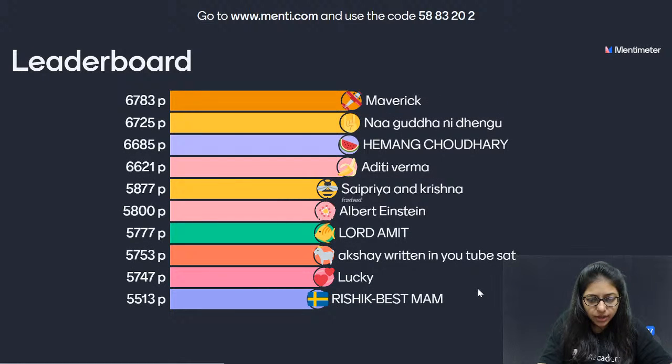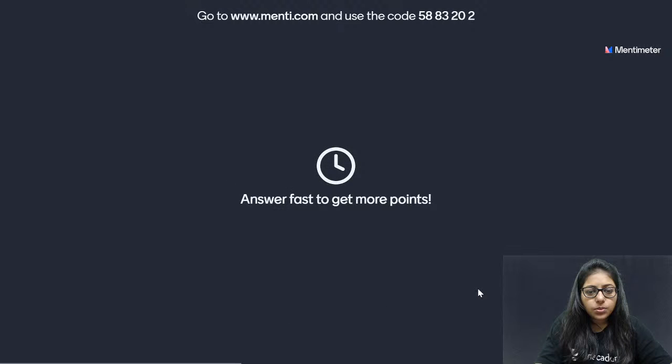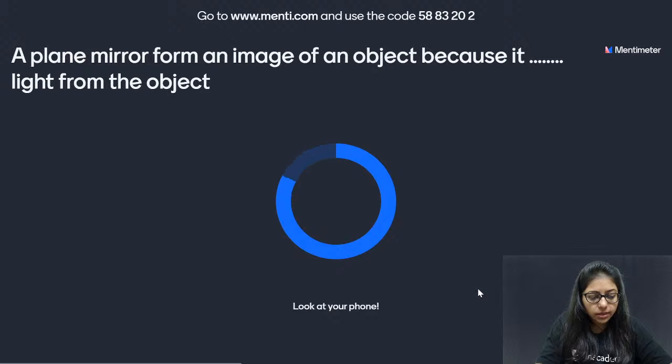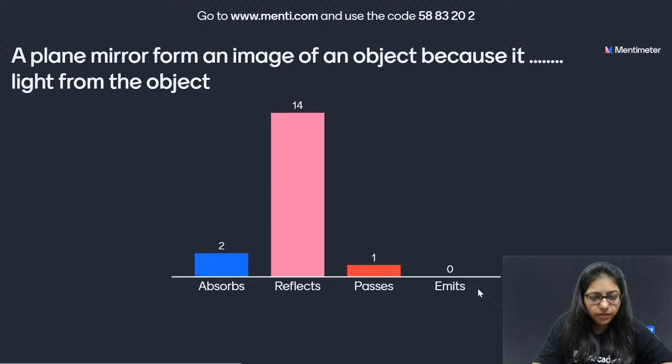All right, next question is question number 8. We have 13 questions in all. A plane mirror forms an image of an object because what does it do? Does it absorb light, does it reflect light, does the light pass through it, or does it emit light? It's Nagudha. So now it is right. It is reflect. 14 students out of 17.